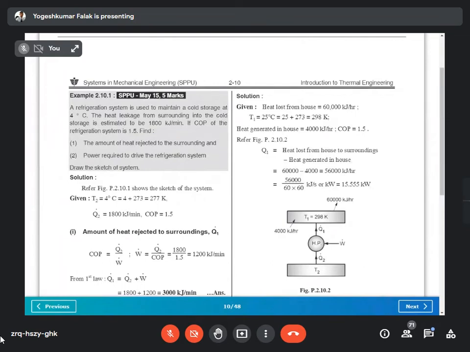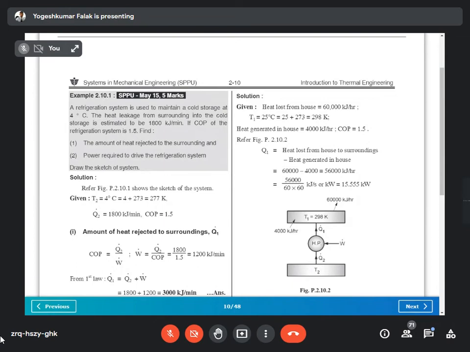They have given a rule, but in some cases they can utilize it directly as 4 degrees Celsius. But mostly, 99% of the time, you convert the temperature into Kelvin by adding 273. You have to find the solution so that you understand the wording. The refrigeration system is used to maintain a cold storage at 4 degrees Celsius. Check the maximum and minimum temperature. Here the maximum temperature is not visible, but the minimum temperature is given as 4 degrees. So convert it into Kelvin, so it is 277.